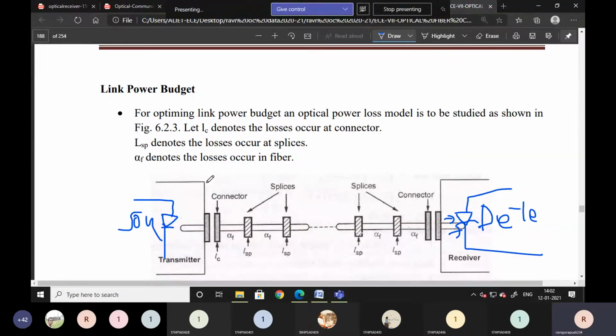Okay, then here the source is a LED or laser. The detector is a PIN or APD. It can accept the light. The source can deliver the light, emit the light, a LED or laser. Okay, in this system, you are going to analyze all the powers with losses.